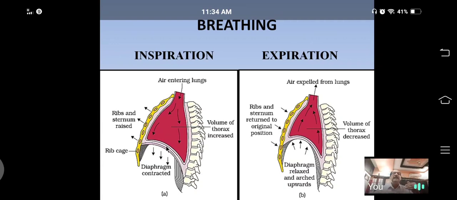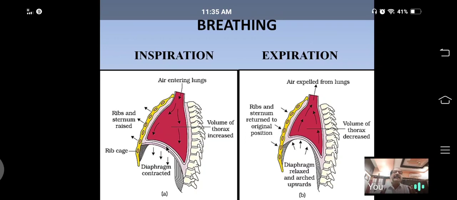As a result, it increases the size of the chest cavity anteroposteriorly. So from all three sides, anteroposteriorly, dorsoventrally and laterally, the chest cavity size increases.